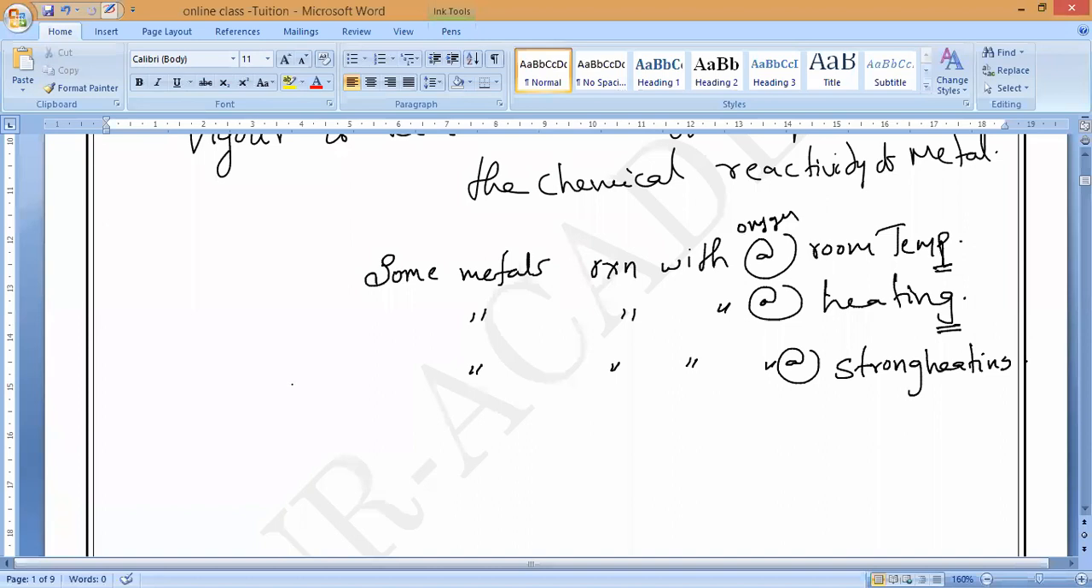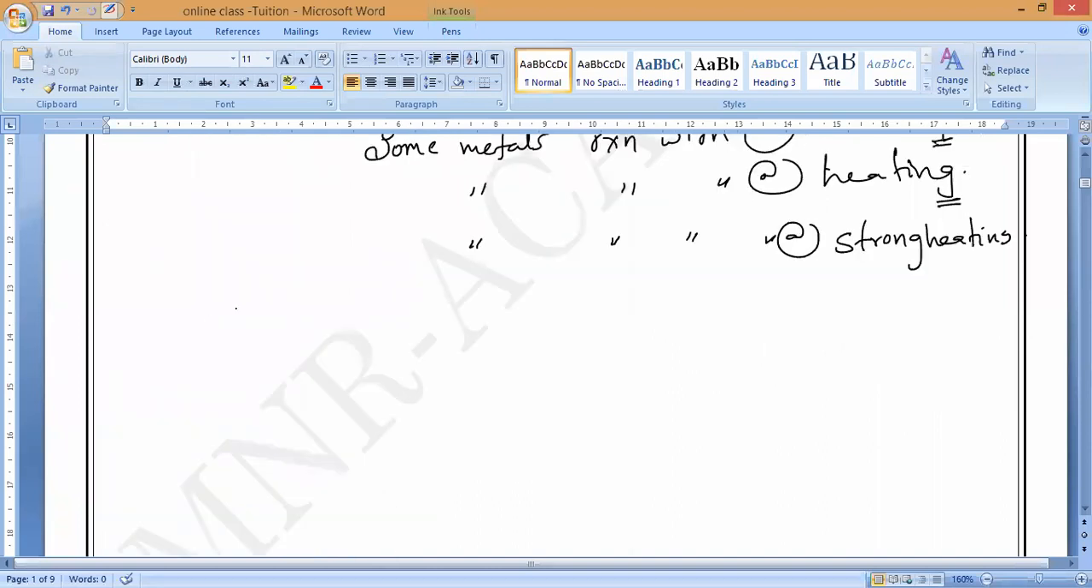Now, let us go with the examples. What is the first example you are expecting? Sodium. You should tell me, I will say only the word equation. Sodium reacting with oxygen. What is the state of sodium? Speak loudly, don't hesitate. Sodium is solid, reacting with oxygen, which is gas, to form what?